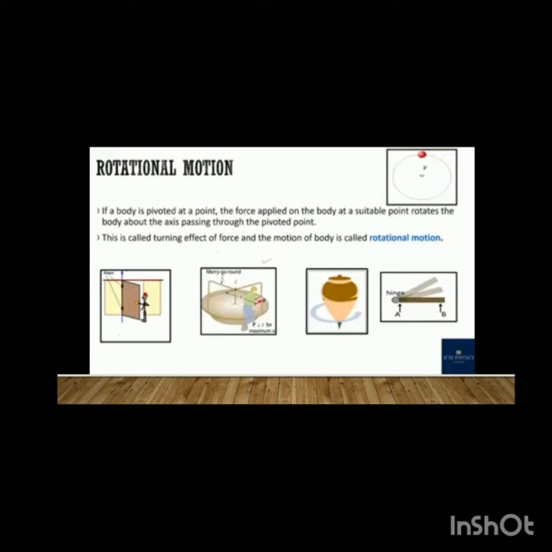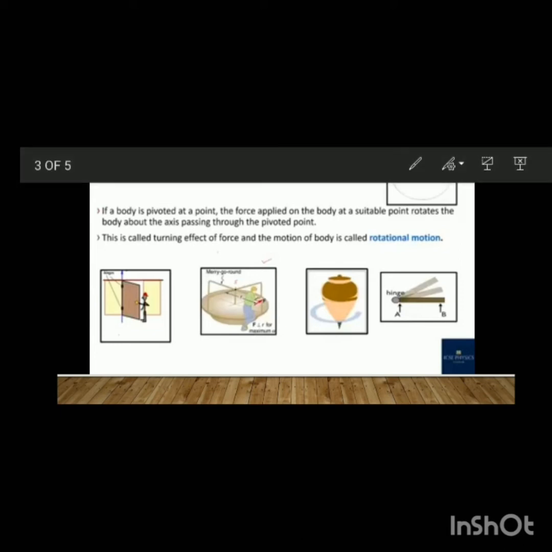See the examples of rotational motion. First one is a door. When opening a door, one edge of the door is a fixed or pivoted point and the other end is moving. So that is rotational motion of that body. In the second example, the body is fixed at the center and it moves in a circular, rotational way.